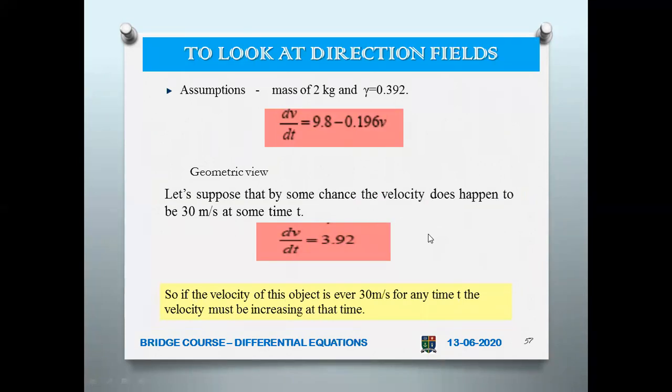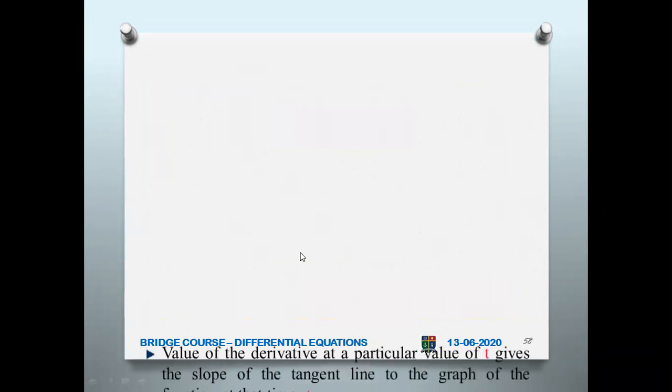So now we are looking at how to find in what direction it is going, that is, the velocity at any particular time. You assume that to be first 30 meter per second, or any value for that matter. So v is, as one example, 30 meter per second. So you calculate dv by dt. If you substitute and simplify, your calculator will give you the value as 3.92. So at a particular time you can draw the tangent line, because dv by dt is nothing but the tangent.